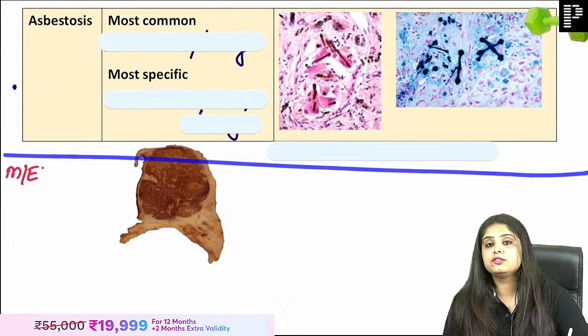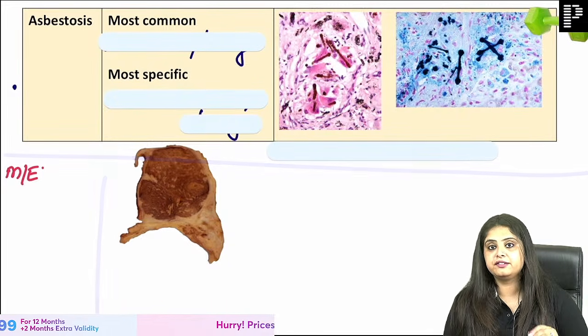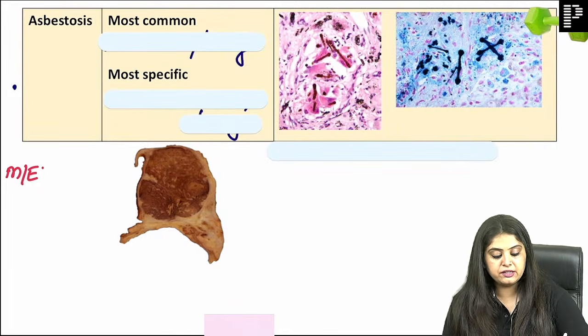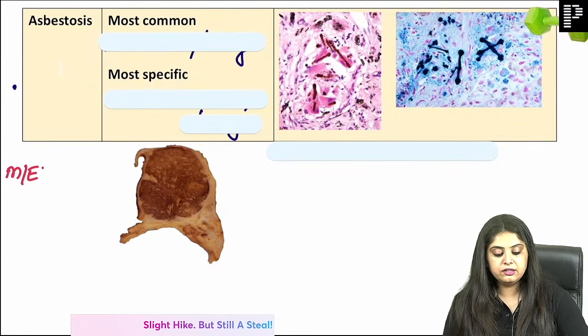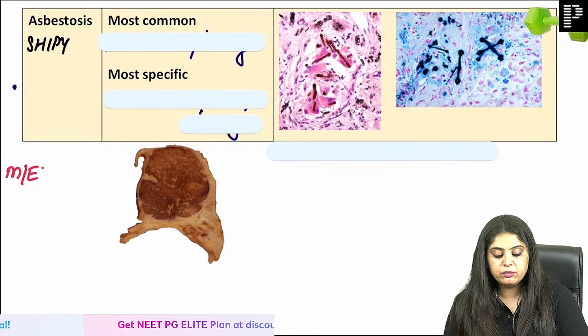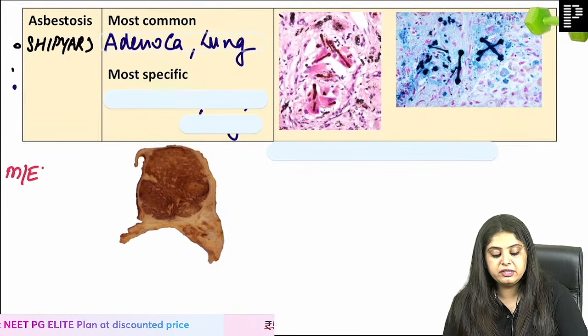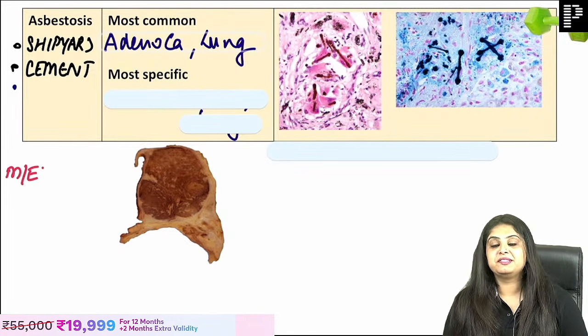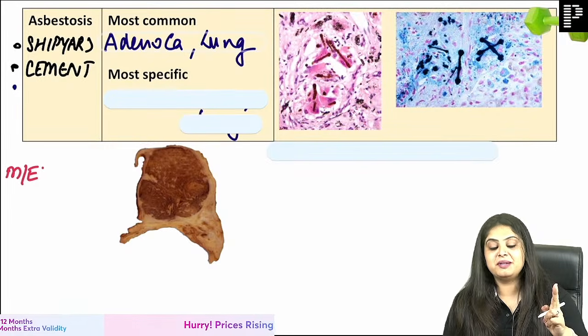First I will tell FMG students, then I will tell NEET and INI-CET students. Same slide, 2 exams covered. First of all, asbestos. Which industry will be mentioned over here? Either it's going to be the shipyard industry. There are two famous industries. One is going to be the shipyard industry, one is going to be the cement industry. Okay, one answer also got revealed by mistake. So one is shipyard industry, one is cement industry.